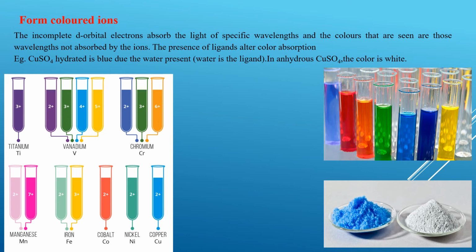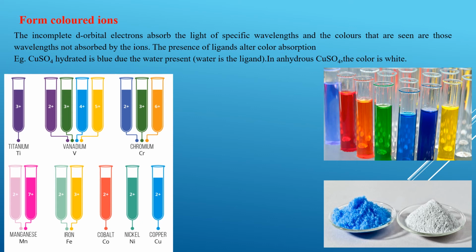Because none of these ions, scandium 3+ and zinc 2+, have a partially filled d sublevel. They have a fully filled d level, which is why the color absorption cannot be affected by the d orbital. So any ion whose d orbital is fully filled is going to be colorless.